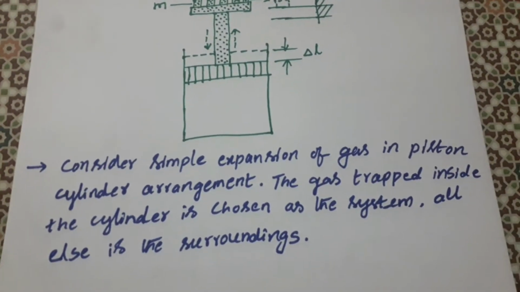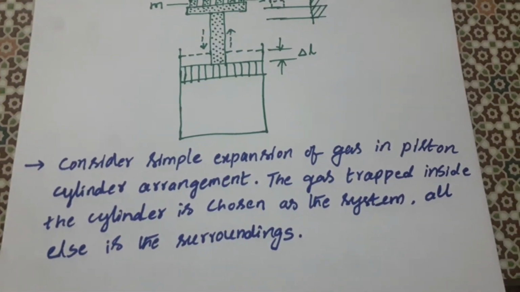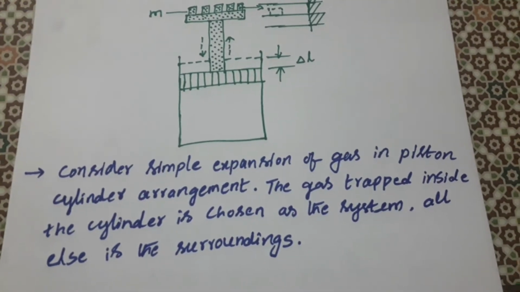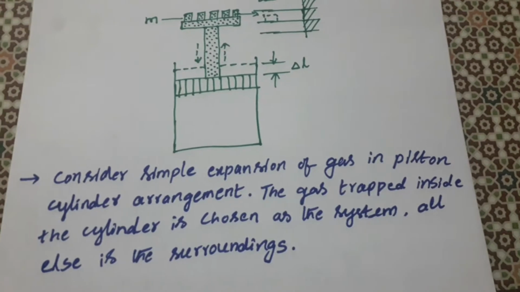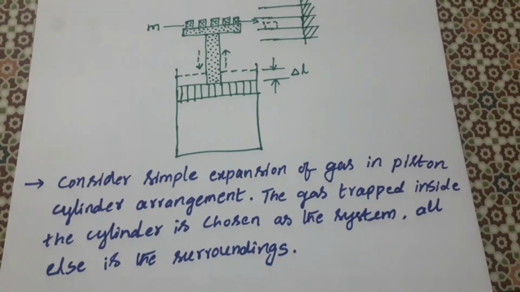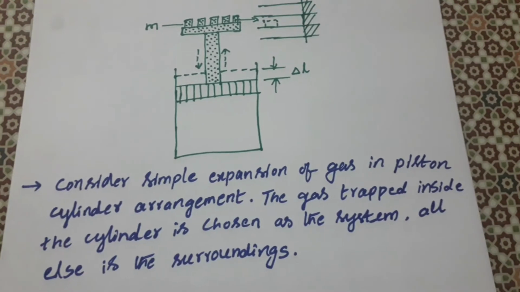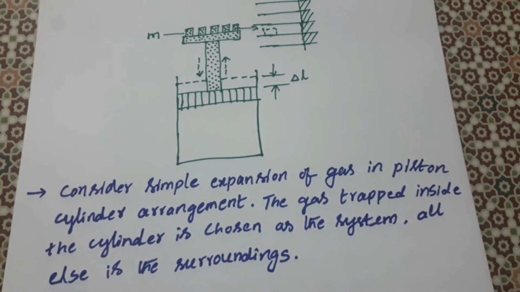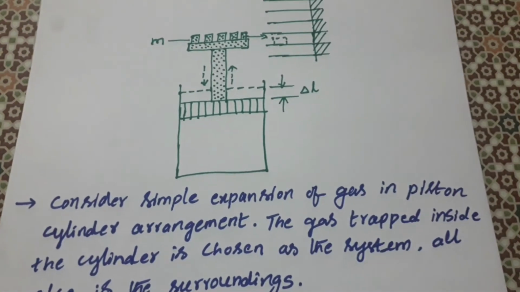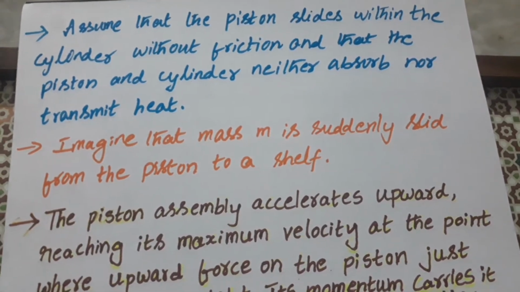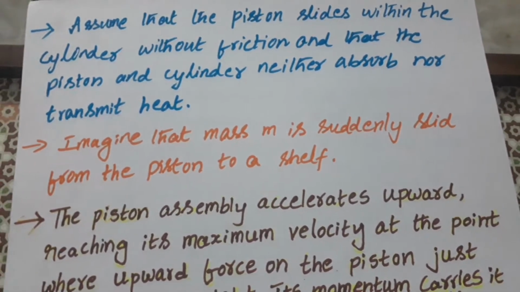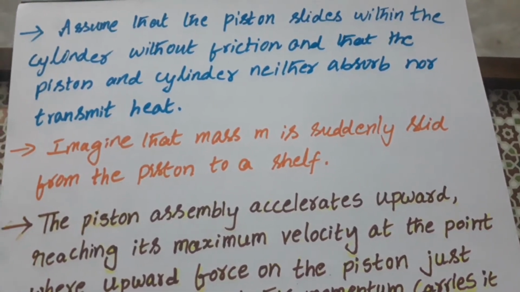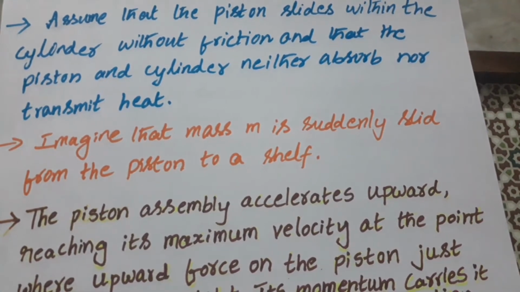Consider the simple expansion of gas in a piston cylinder arrangement. Here the gas trapped inside the cylinder is taken as the system, and all else is the surroundings. So the gas inside the cylinder is the system, and the piston and everything outside is considered the surroundings. Assume that the piston slides within the cylinder without any friction, and that the piston and cylinder neither absorb nor transmit heat. That means Q is equal to 0.